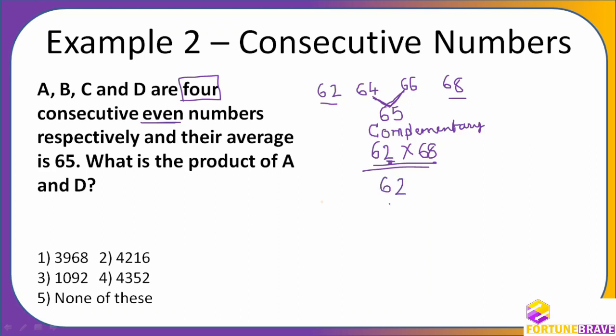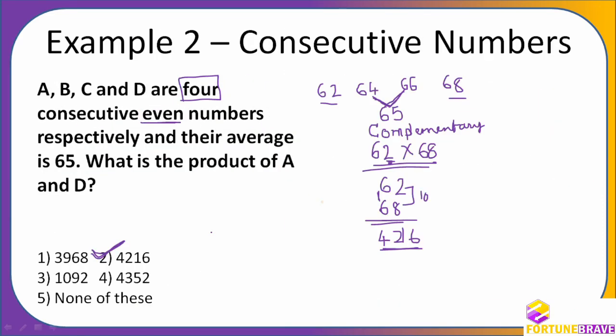Okay, so if I write it like this, you will understand. These two will add up to 10 and this is the same number. So how do I find? I will write here 16, 6 7s are 42. 4216 is the answer. No need to multiply. If you multiply this one, you are making a crime, I am telling you. It's kind of a crime if you do this. Okay, so let us go to next question now.